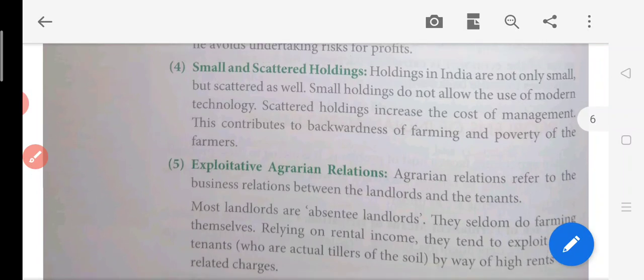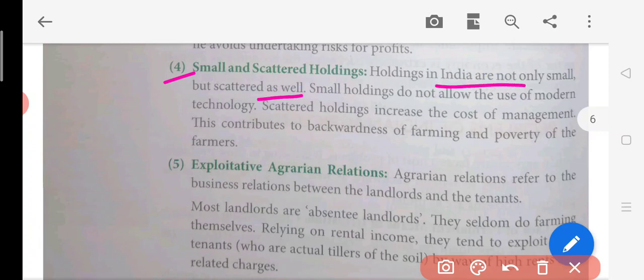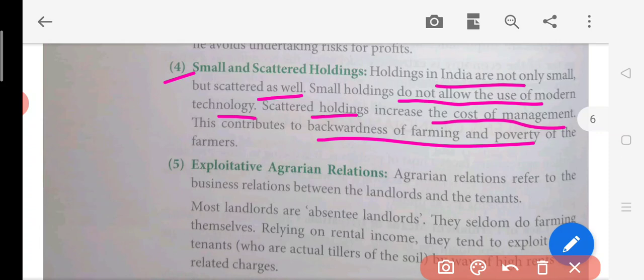Now, small and scattered land is another problem. What happens here? Holdings in India are not only small but scattered as well. Small holdings do not allow them to use modern technology. Scattered holdings increase the cost of management. This leads to the backwardness of farming and leads them to poverty.